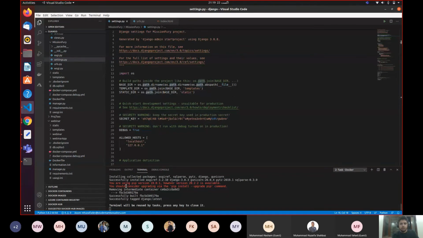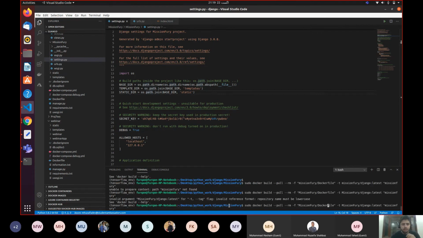It is giving me two warnings that you are using pip version, older version. I'm not going to upgrade because that's not going to affect me in the future. I don't need to upgrade anything. So now it is successful. You must see these two lines at the end of this execution. If you see these two lines, that means your code is working perfectly: successfully built and successfully tagged. So these two lines must be there. And now you can press enter, and yeah. So now your Docker image is built.